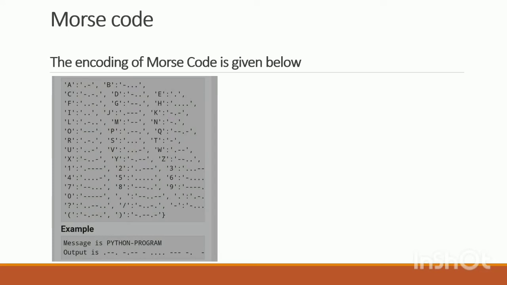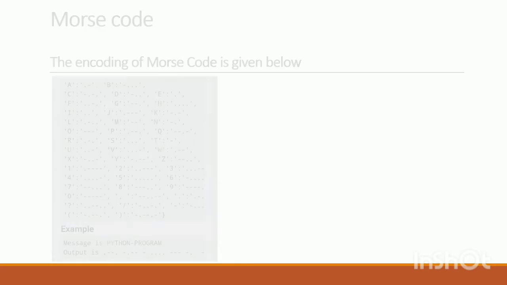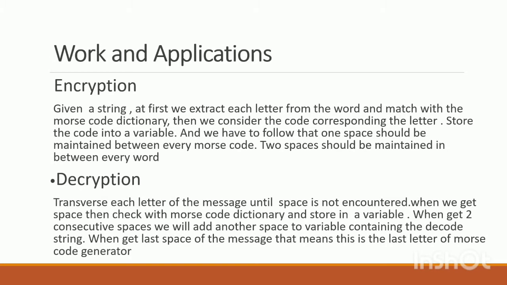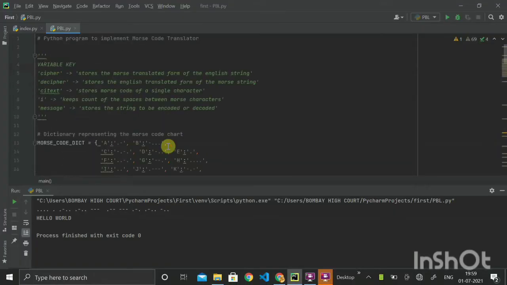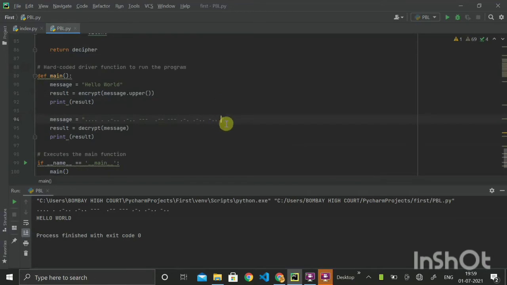The encoding of Morse code is given below. At first, we extract each letter from the word and match with the Morse code dictionary, then we consider the corresponding letter to it. This is the working module of our project.